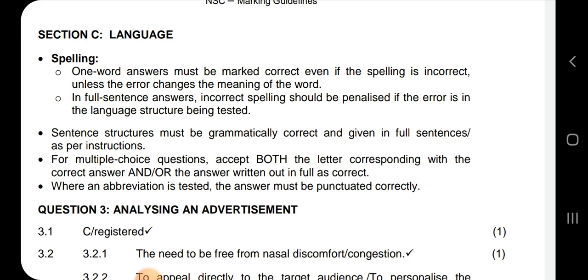Sentence structure must be grammatically correct and given in full sentences as per instruction. For multiple choice questions, accept both the letter corresponding with the correct answer and or the answer written out in full as correct. When abbreviation is tested, the answer must be punctuated correctly.